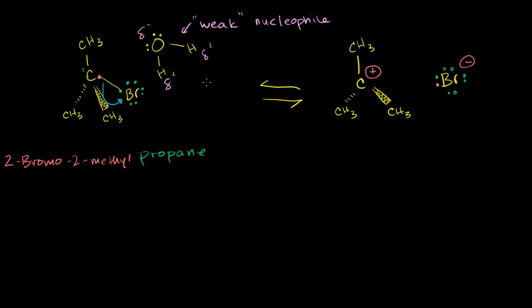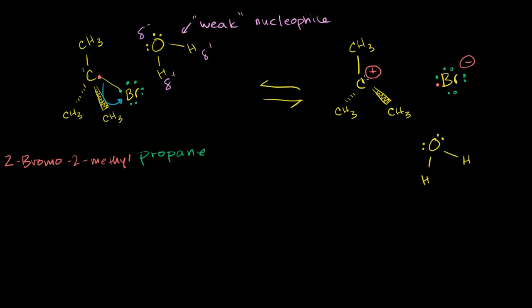Now, it could be interesting if oxygen comes into the mix. Because now, if water comes into the mix, let me draw the water molecule right over here. It is a weak nucleophile, but this guy really wants an electron. He has a positive charge.